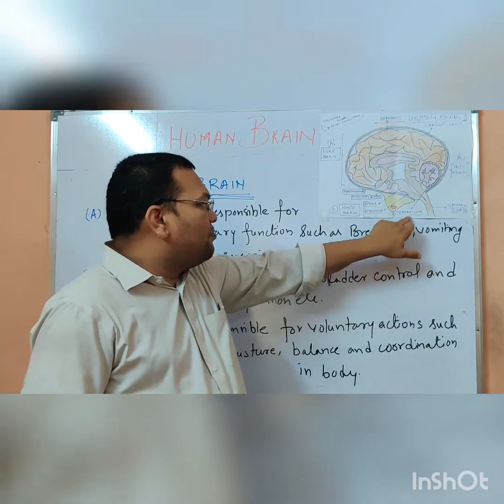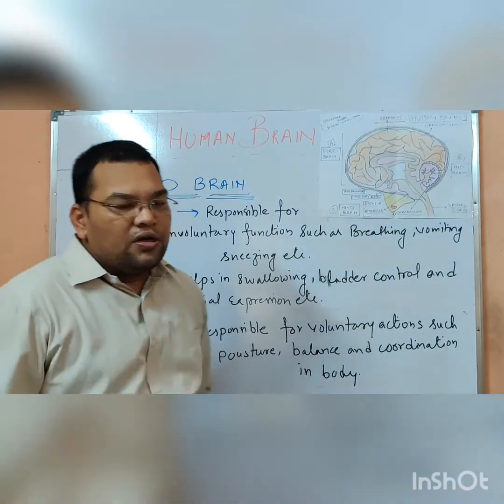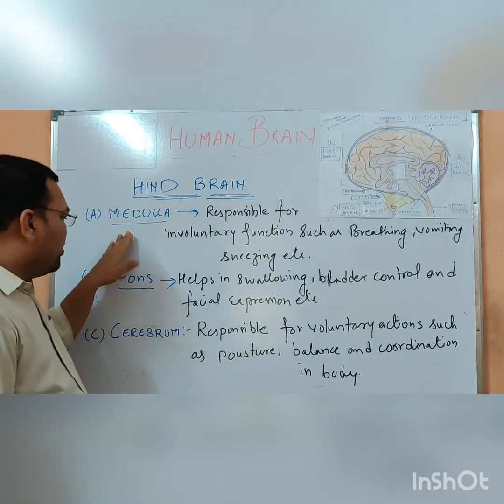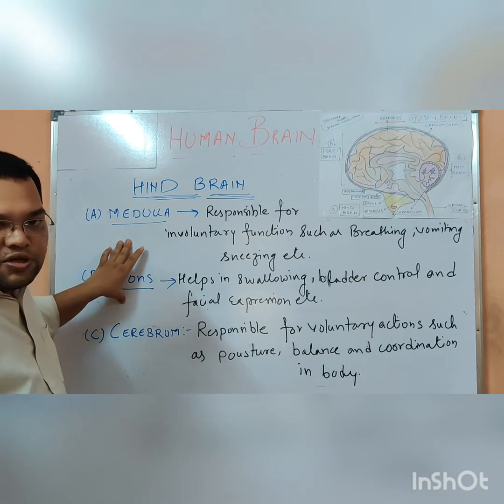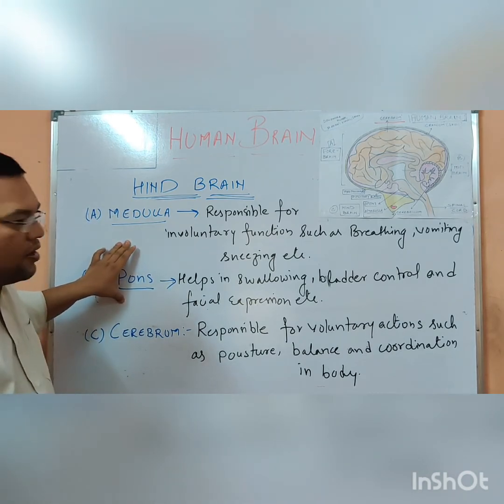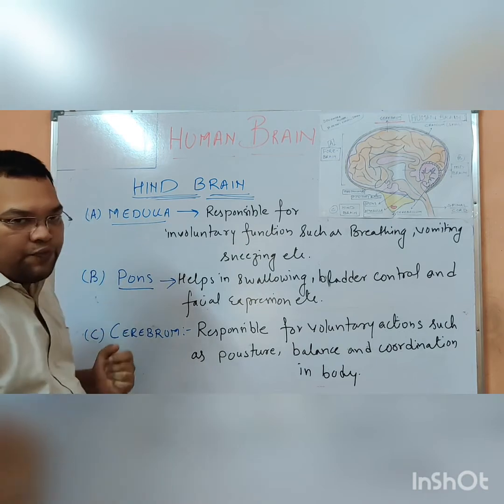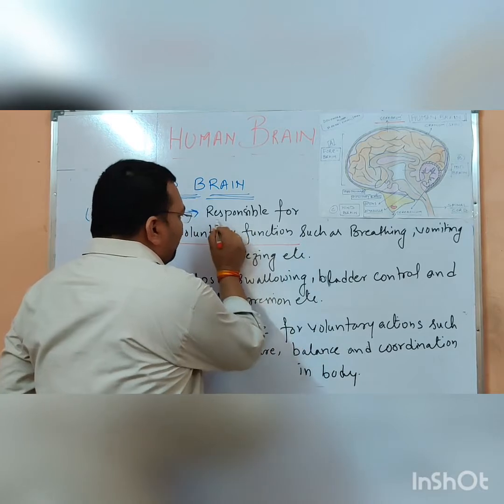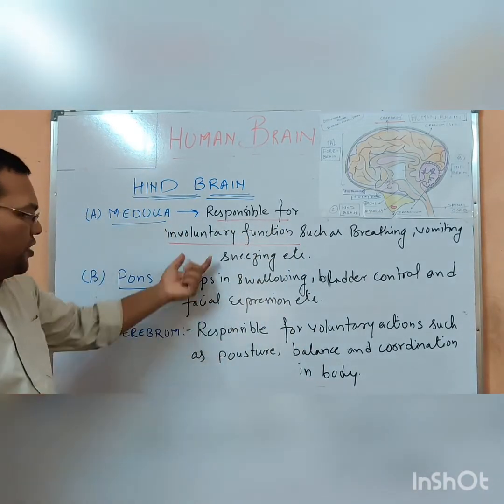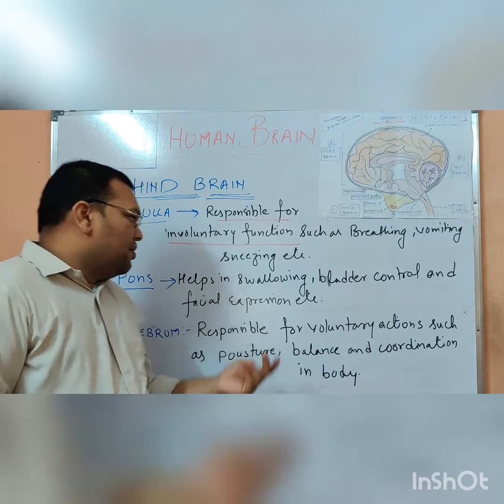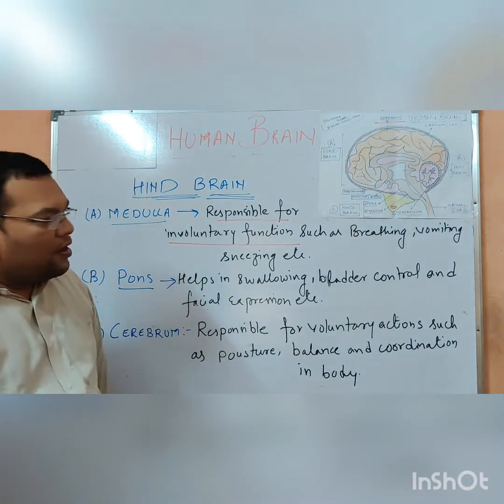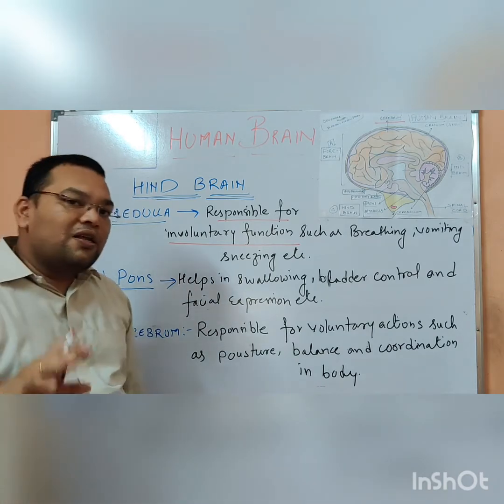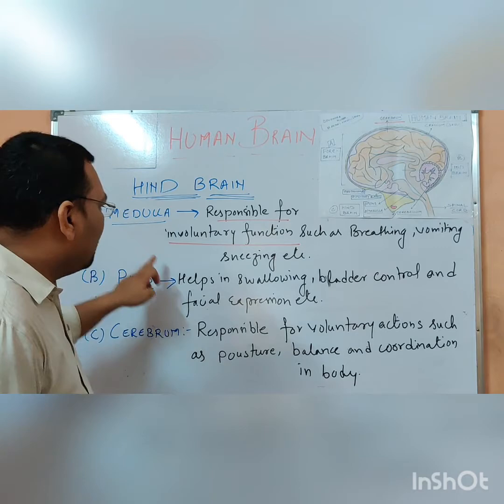Don't confuse between the cerebellum and the cerebrum. These are two different parts and two different words. Now the hindbrain actually consists of the medulla and pons, and they are basically responsible for the involuntary actions. Now what are the functions of the medulla? So the medulla is responsible for involuntary functions, whatever involuntary functions are performed by our body. For example, breathing, vomiting, sneezing, etc. We don't have any control over them, and that is why we call them involuntary functions, and they are controlled by the medulla.